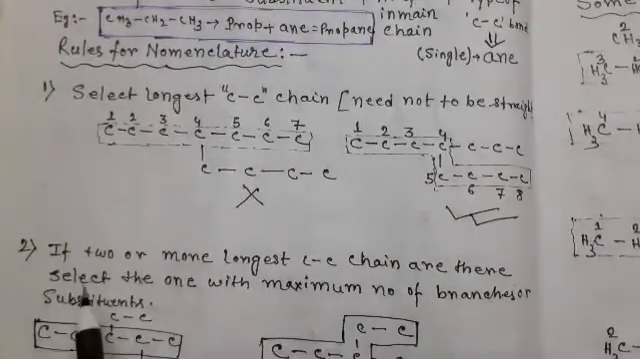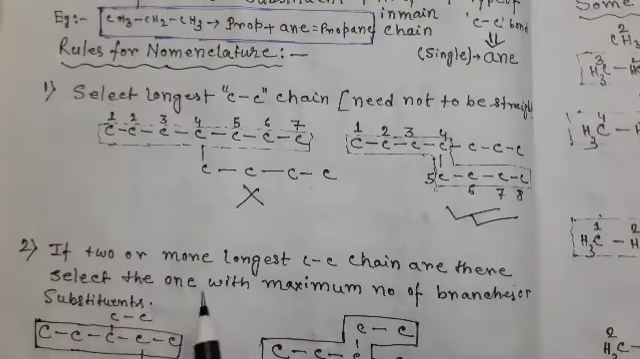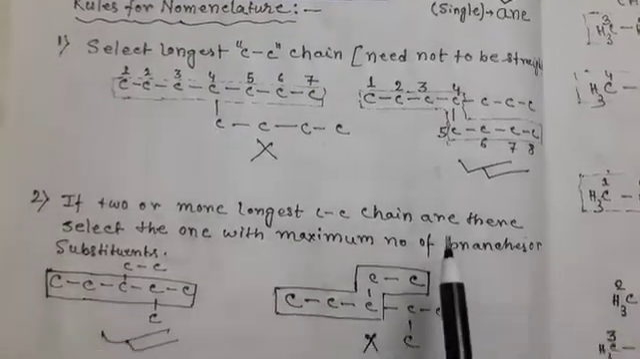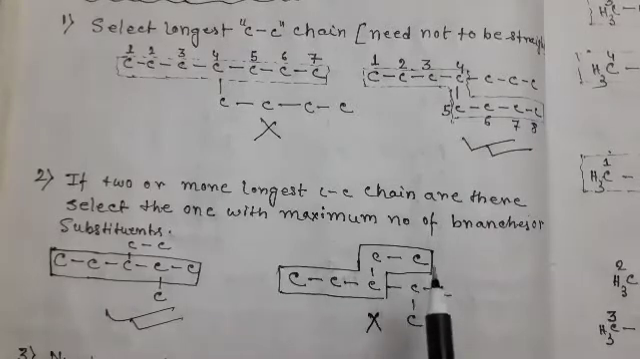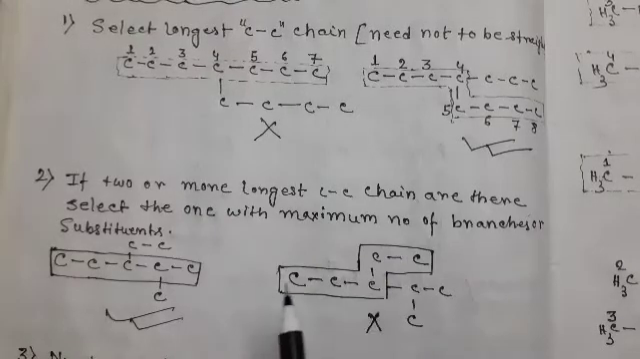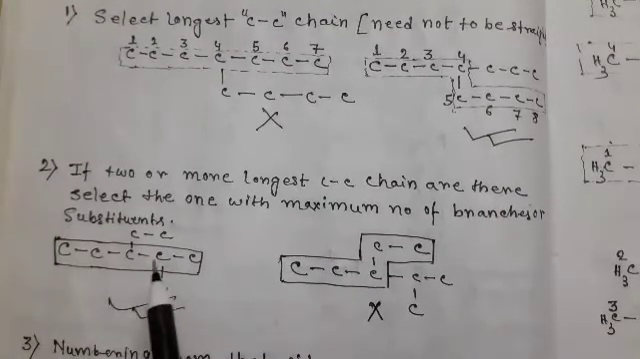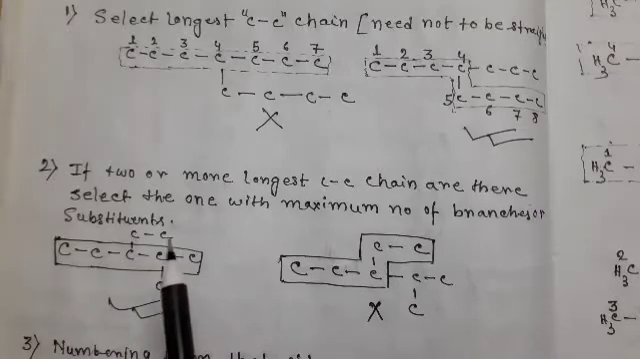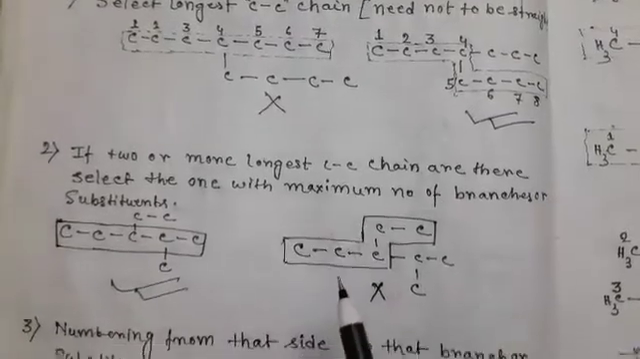Next rule, if 2 or more longest carbon carbon chains are there, select the one with the maximum number of branches or substituents. Here one compound is there. If we select this one as the main chain or this one as the main chain, both main chains contain 5 carbon atoms, but which one is selected? This one is selected because this main chain contains the maximum number of substituents. Here 2 substituents are there, but in the other case only 1 substituent is there. So this is the correct method according to the rules.